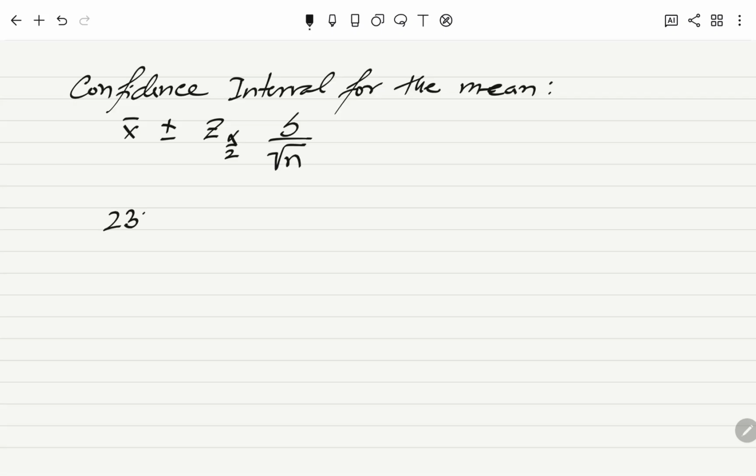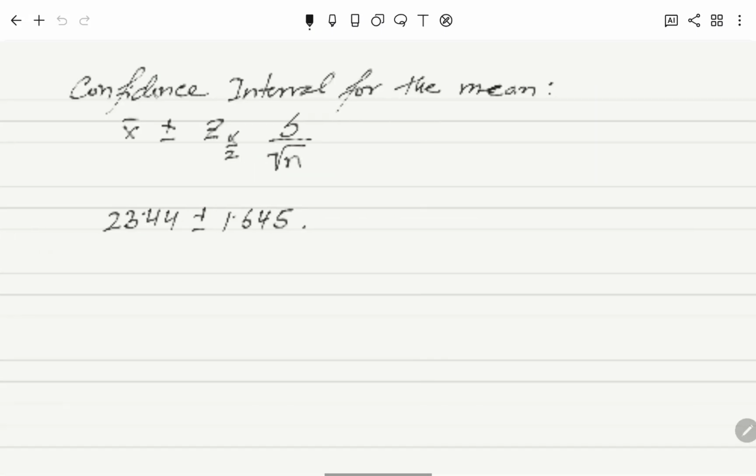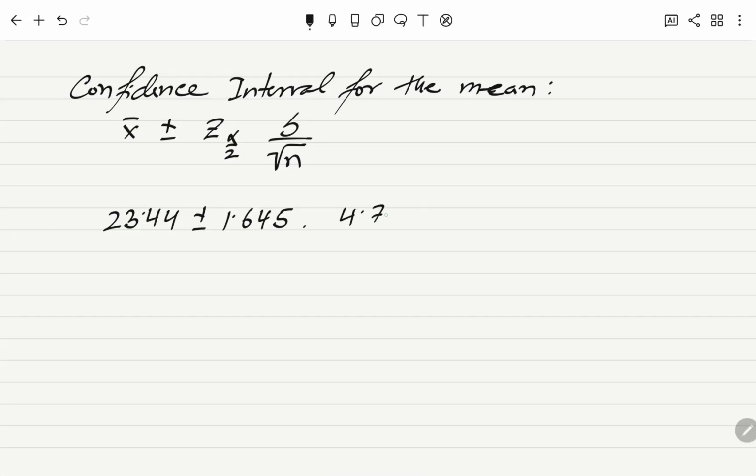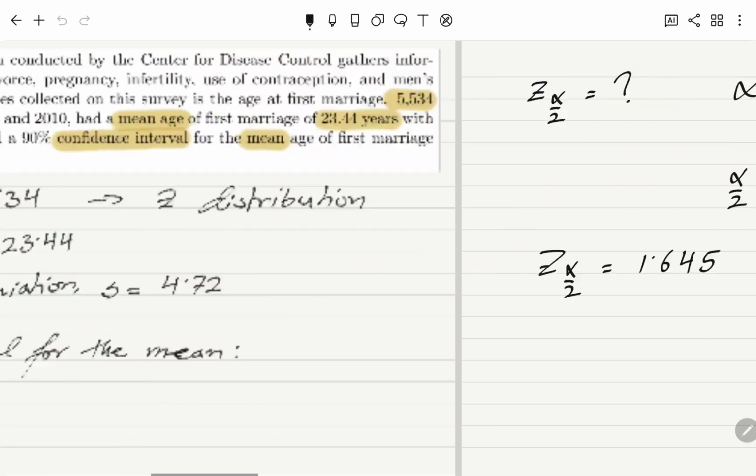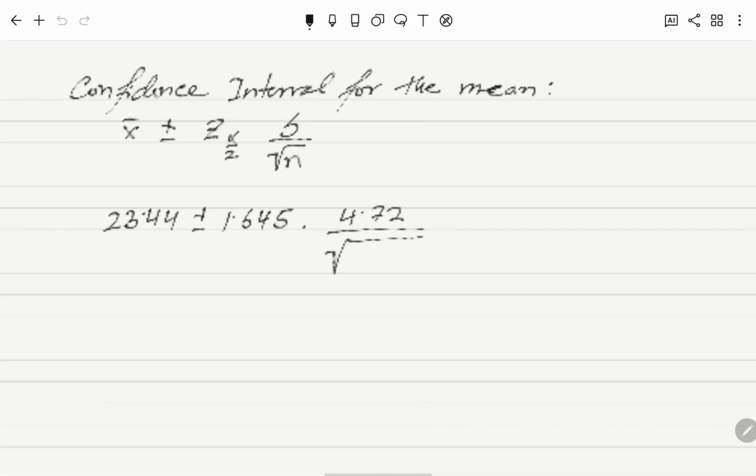So 23.44 plus or minus 1.645 times s over square root of n. So s is 4.72 all over square root of n. N was 5,534.